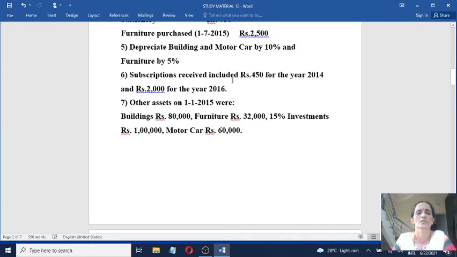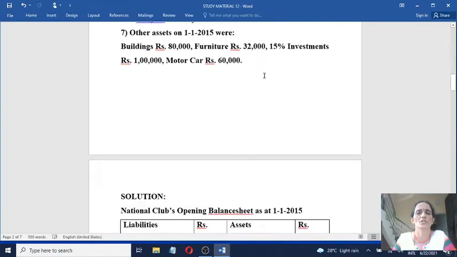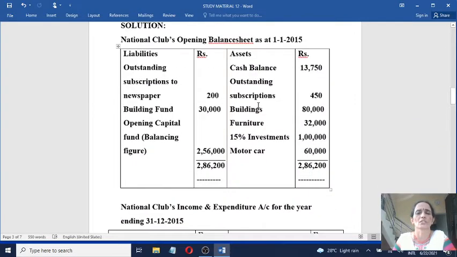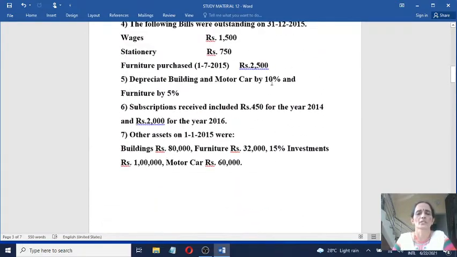But here subscriptions received included rupees 450 for the year 2014. So last year's outstanding subscriptions, any income receivable, is an asset. So last year this much income is outstanding, 450. Subscriptions outstanding for last year is 450, record it on the asset side. Outstanding subscriptions 450 on the asset side, and this one rupees 2,000 for the year 2016.